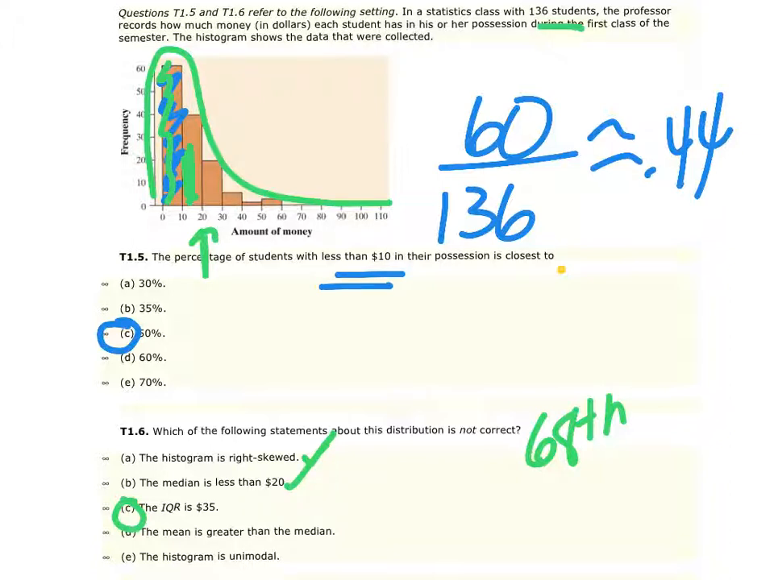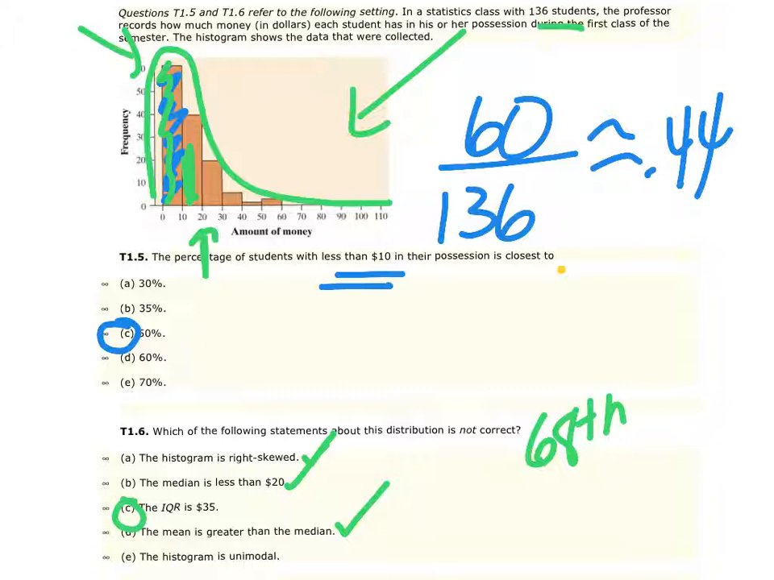Letter D, the mean is greater than the median. Because this distribution is skewed right, we know that the outliers in this case are going to pull the mean more to the skewed side of it, which is to the right. So if the mean is pulled more to the right, the mean is going to get larger and the median is going to be smaller. So D is correct. And then letter E, the histogram is unimodal. There is one hump on this histogram, so therefore we would say it is unimodal.